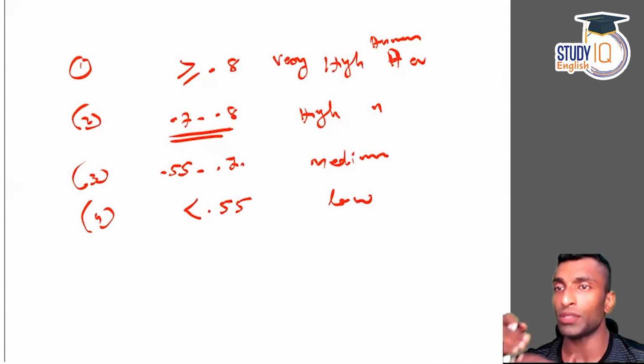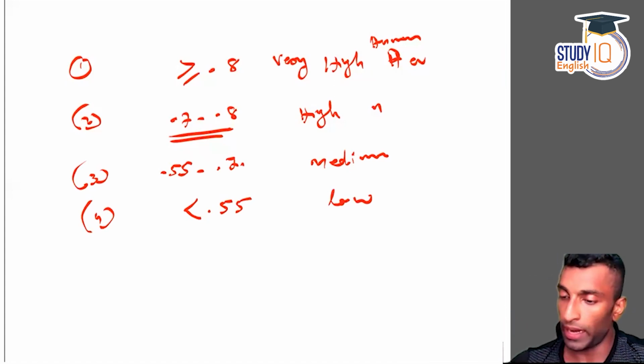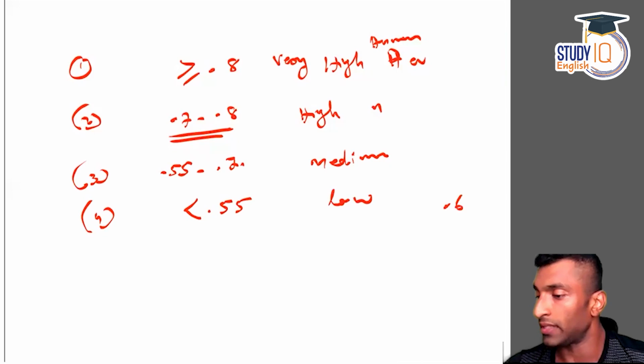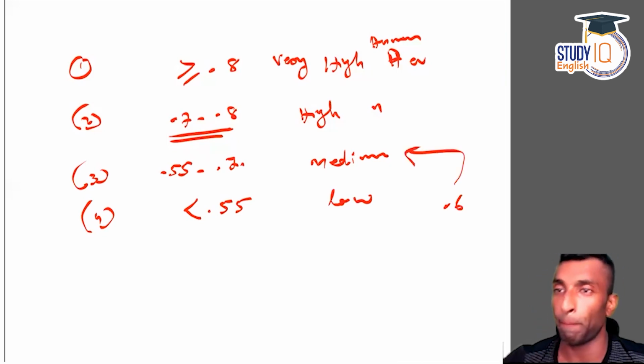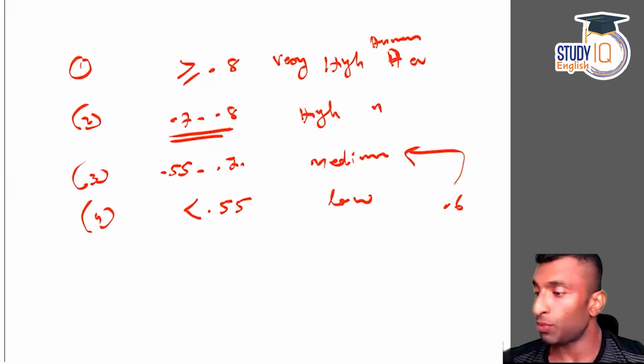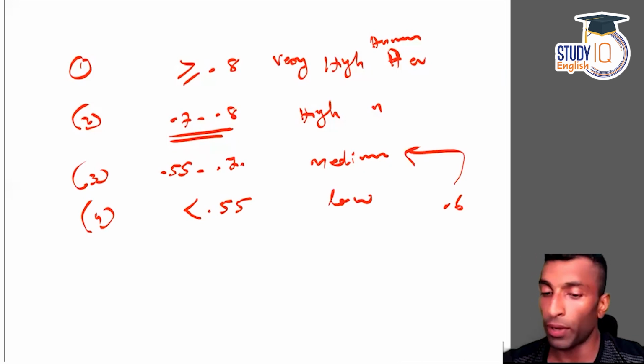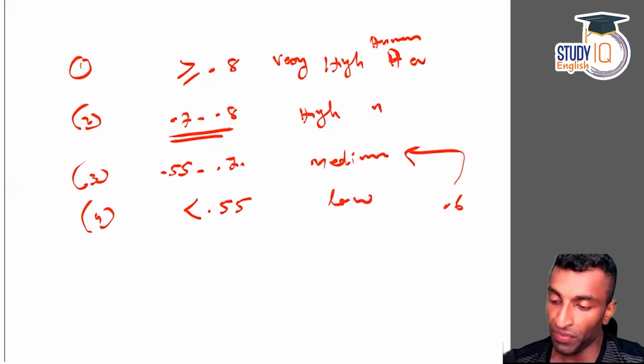You calculate HDI values and you will be placing. Suppose India's value comes under 0.6. That means where will we be coming? We will be coming in medium. So based on the HDI value, you'll be putting the country in this category, classification of the country based on HDI. I hope this is very clear to all of you, and I'm done with the session. So that's about Human Development Index.